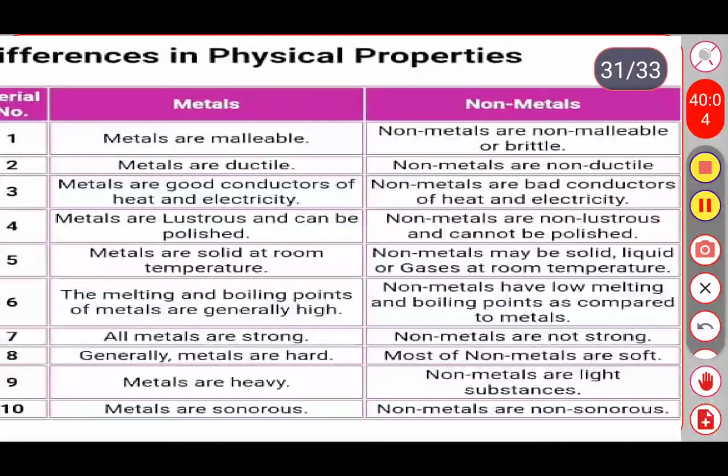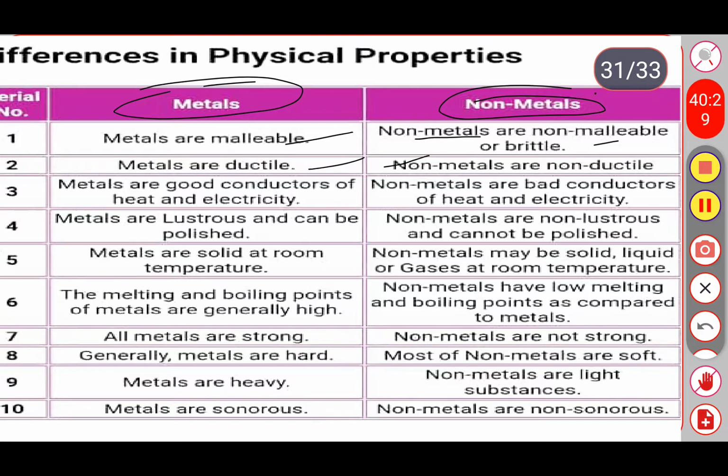Metals are malleable, non-metals are non-malleable or brittle. Second, metals are ductile, non-metals are non-ductile. Exactly opposite, right? Third, metals are good conductors of heat and electricity, whereas non-metals are bad conductors of heat and electricity.